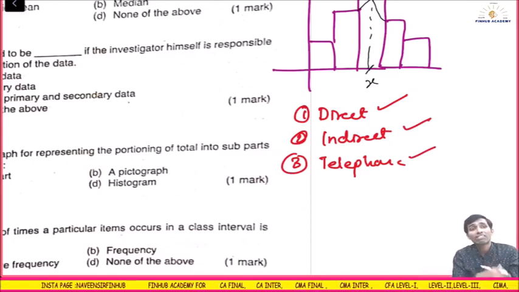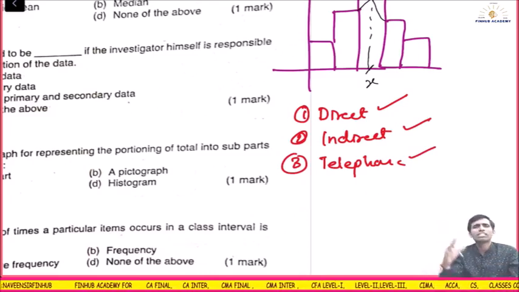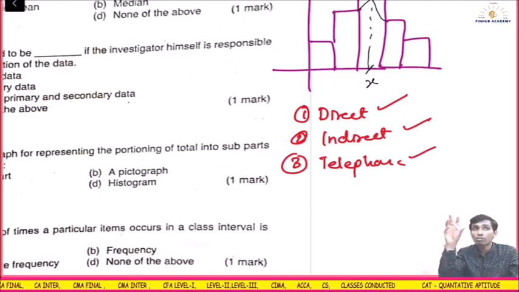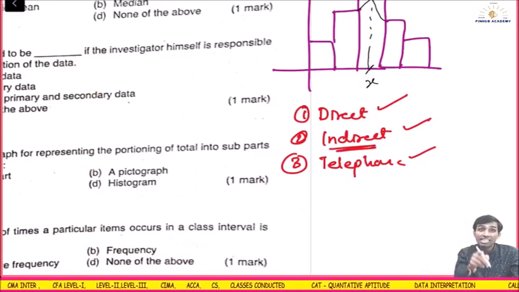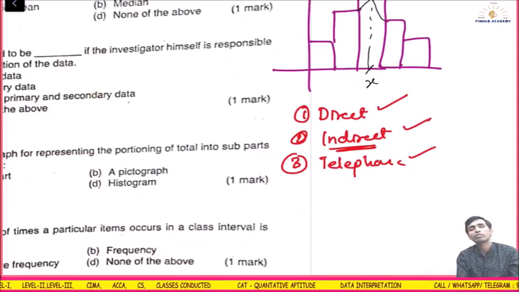You will do indirect when the main source is not available, for example one major accident has taken place. You can't ask the person who has met with an accident. So whoever was the observer, you will go to him. That is called indirect interview. He has observed first-hand information, but he was not directly involved. Indirect interview method you will use.